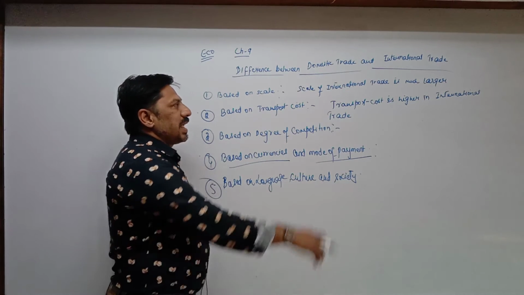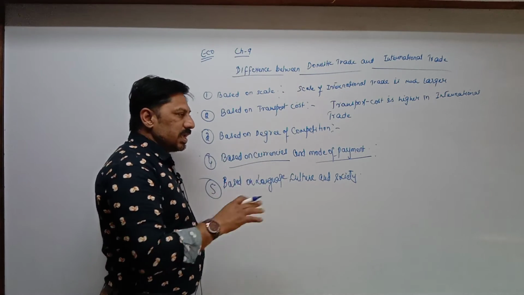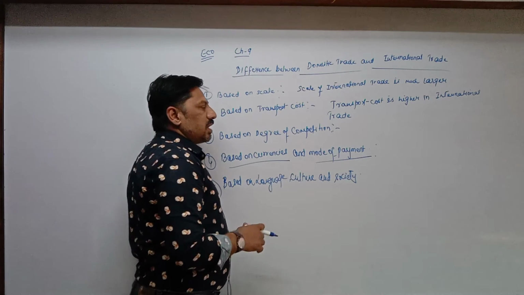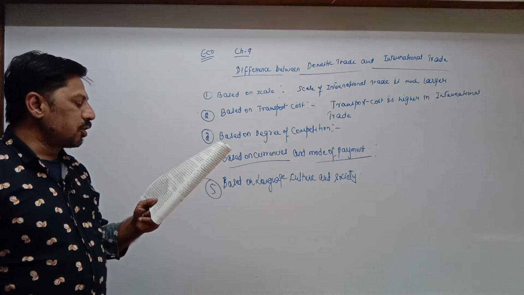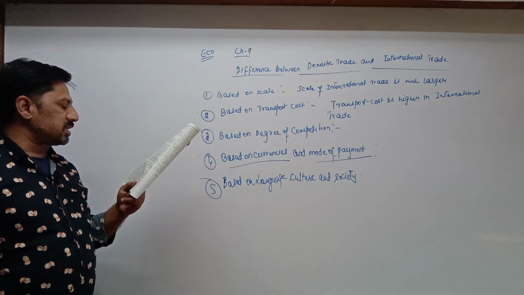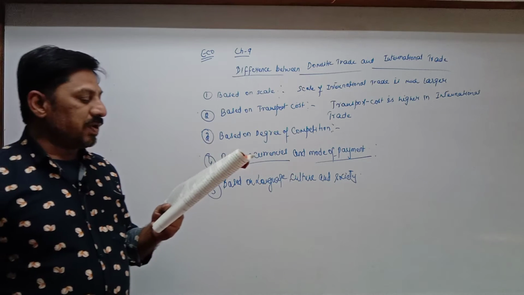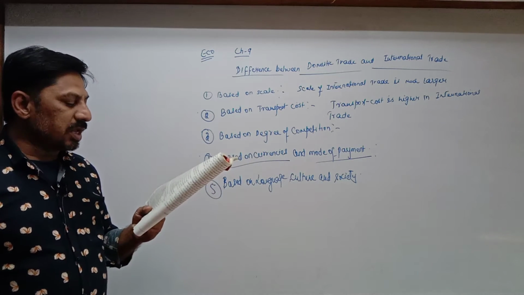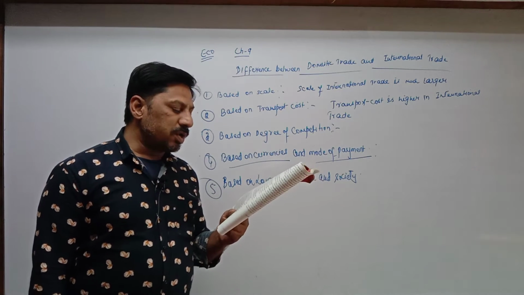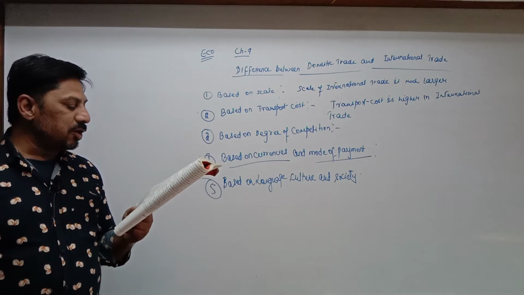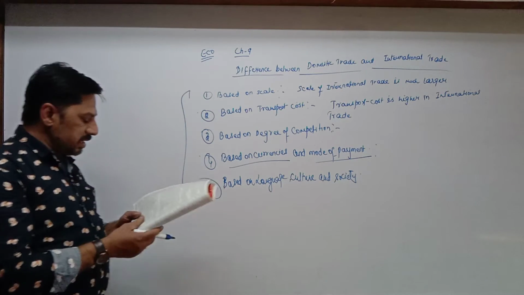In case of domestic trade, a common language, culture and society is acceptable to all. But in case of international trade, it becomes difficult for us to accept other cultures, languages and societies. So according to the textbook, transactions in domestic trade take place within a common social, cultural and language setup. But when we talk about international trade, these are very different. Hence, traders have to be more careful to avoid controversies, hurt sentiments or even legal offense. So these are the points of difference. Any other point which is easy?